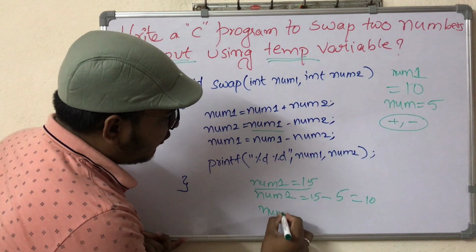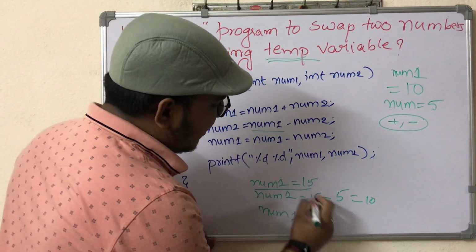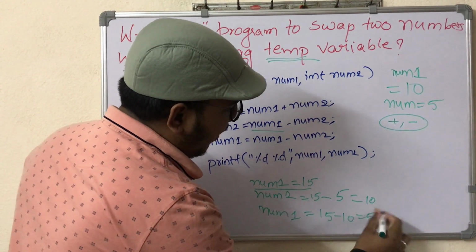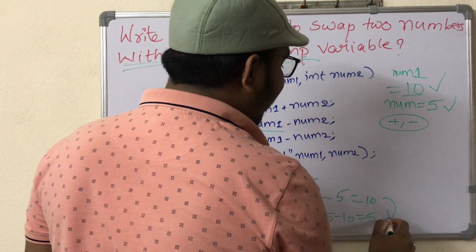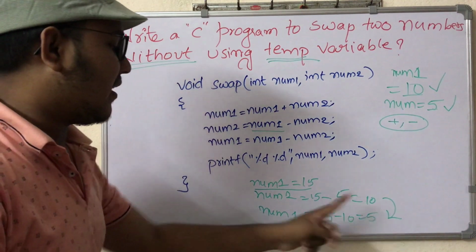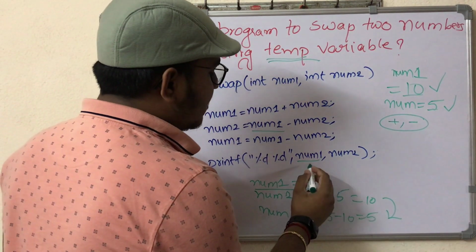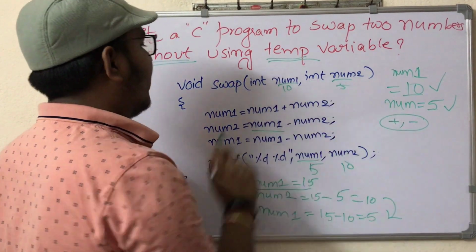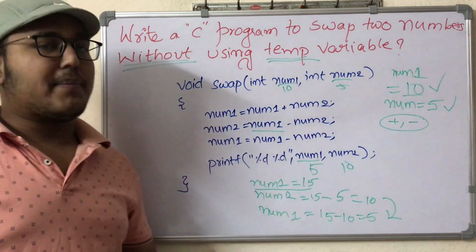Similarly, now I want to perform num1 equal to num1 minus num2. The num1 is already 15, and the updated num2 is 10, which gives 5. So here num1 and num2 values 10, 5 are swapped to 5, 10. So num1 is 5 and num2 is 10. If you print the values, it will be 5 and 10, as we took 10, 5. So this is the swapping of two numbers without using a temporary variable.